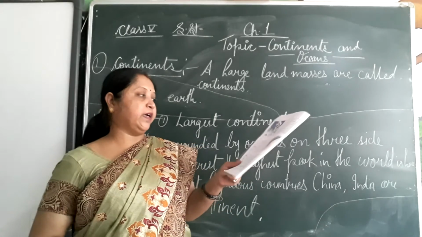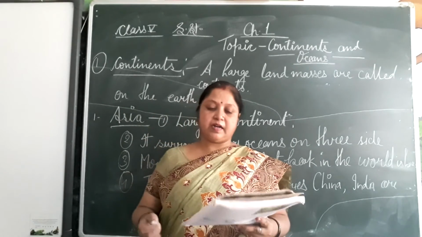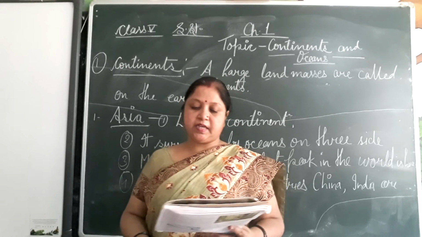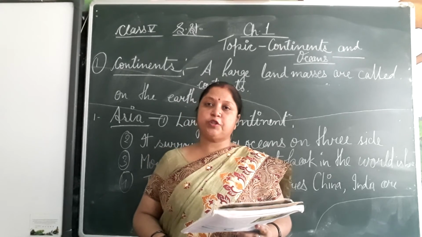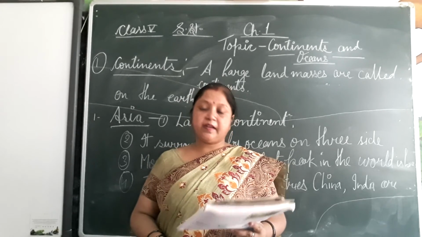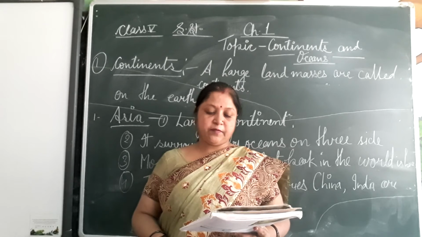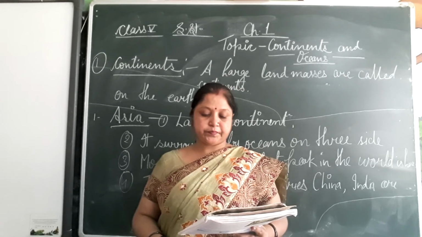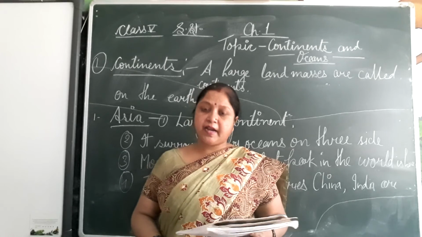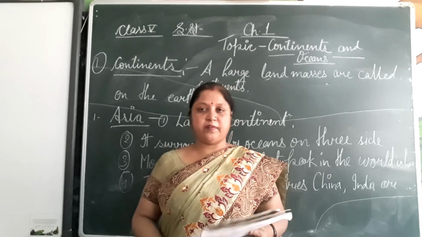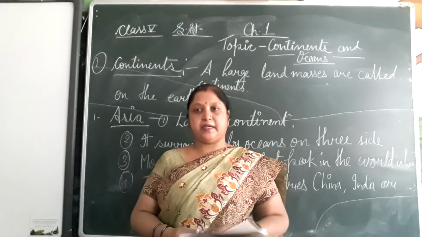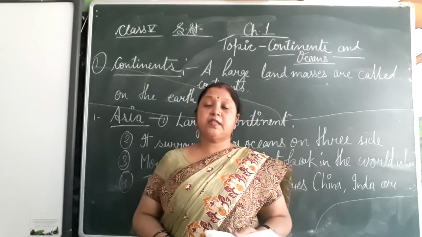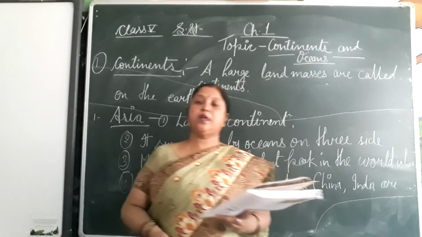Second is Africa. Africa is the second largest continent in the world. It is bounded by the Mediterranean Sea in the north, Indian Ocean in the east and Atlantic Ocean in the west. Africa is separated from Asia by the Suez Canal. The world's longest Nile River is also in Africa. Understand? See the next. North America is the third largest continent in the world.